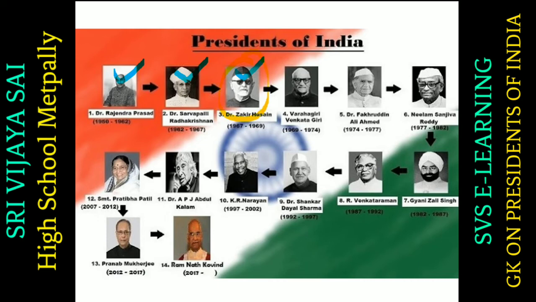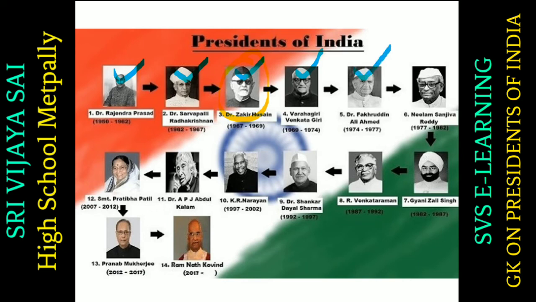So after him, there were 2 interim or appointed presidents. The first one was V.V. Giri and the second one was Muhammad Hidayatullah. Then the fourth president who was elected was V.V. Giri. After him, the fifth president of India was Fakhruddin Ali Ahmad.